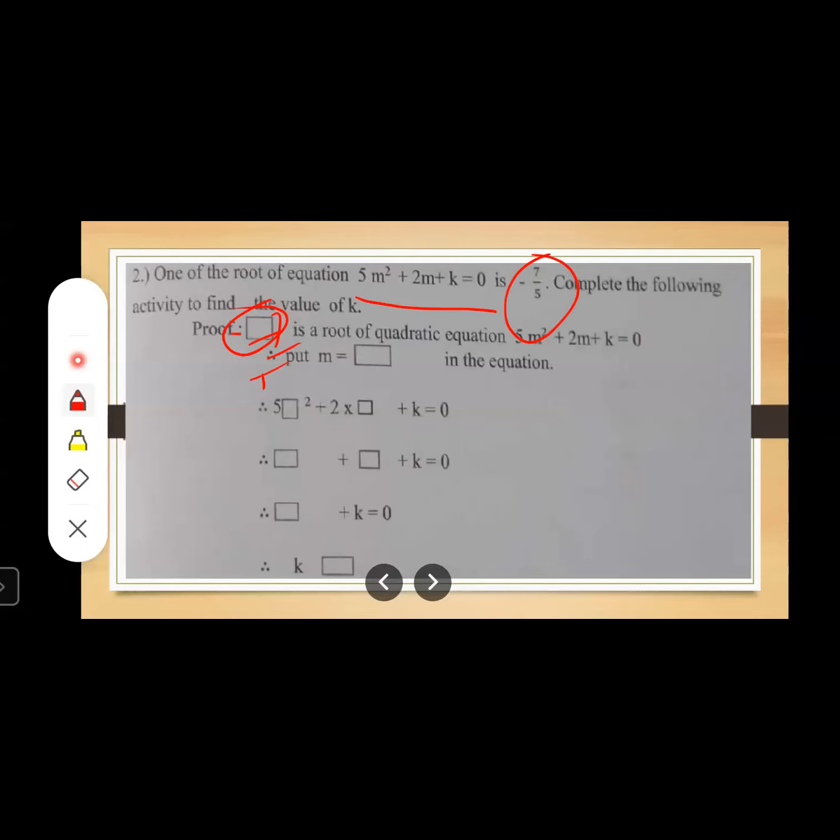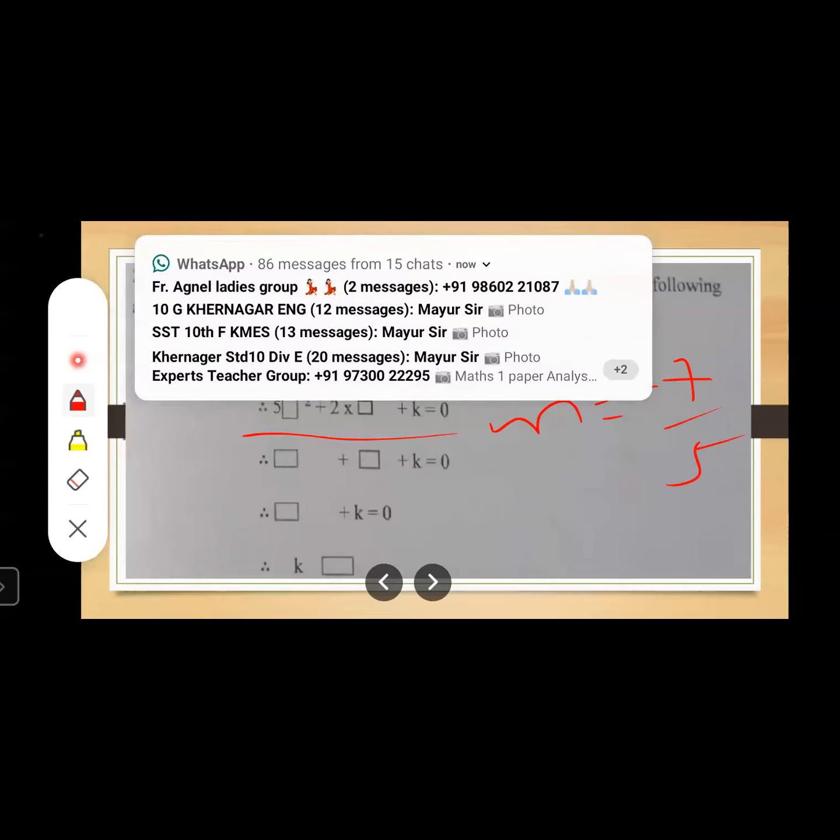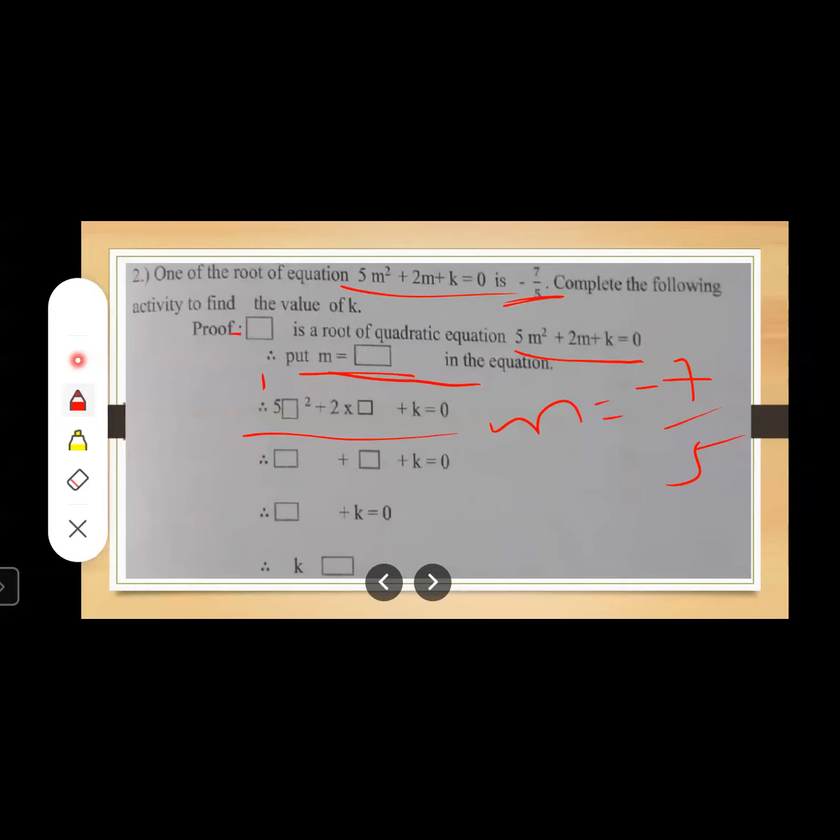Now see, here the variable is in which form? Here the variable is m. So you have to use one of the roots as m is equal to minus 7 upon 5. So let us substitute m is equal to minus 7 upon 5 in this given equation. When you put this value, you will get 5 into m square, m square is nothing but minus 7 upon 5 squared, plus 2 into m, that is 2 into minus 7 upon 5, plus k is equal to 0.